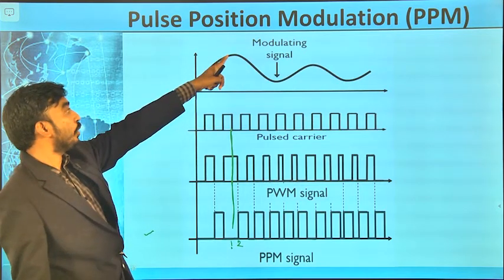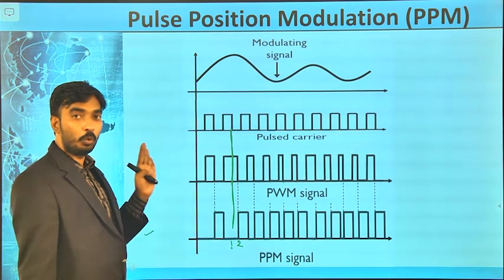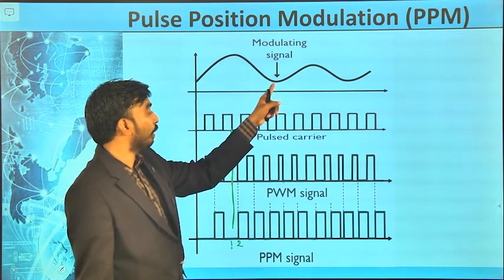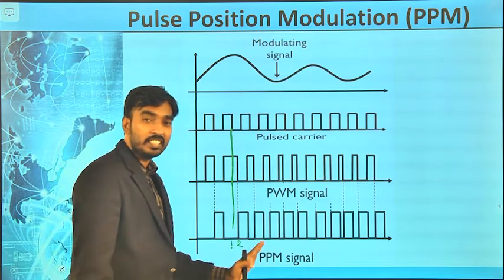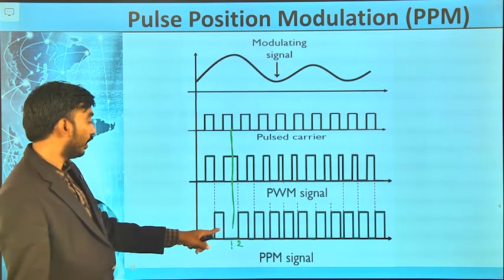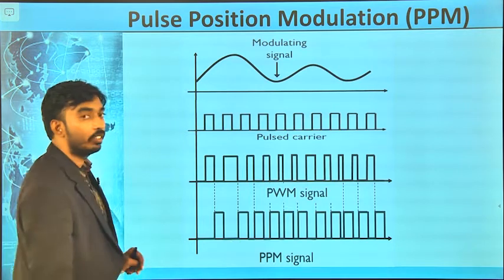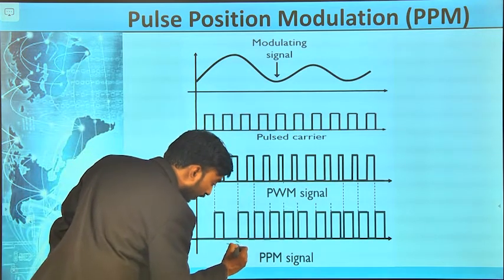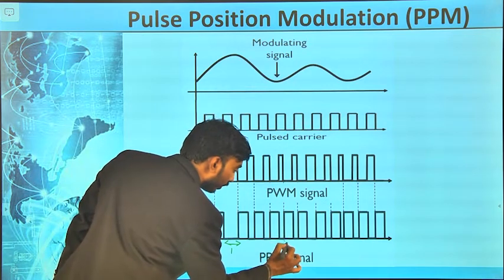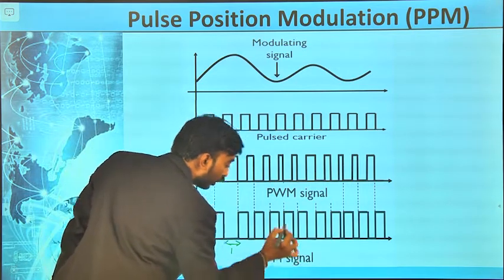If the message signal amplitude is high, the position change is high, so it will displace more distance. If the message signal amplitude is low, it will displace less distance.